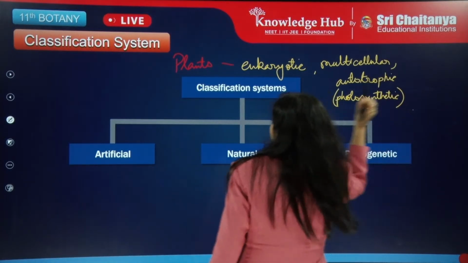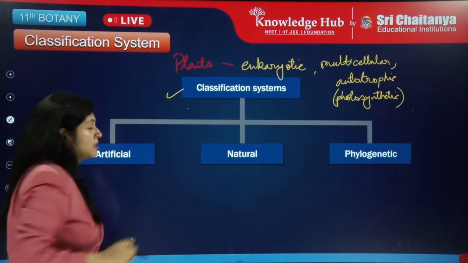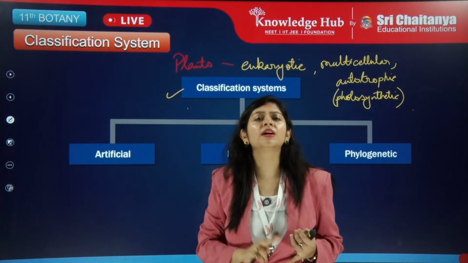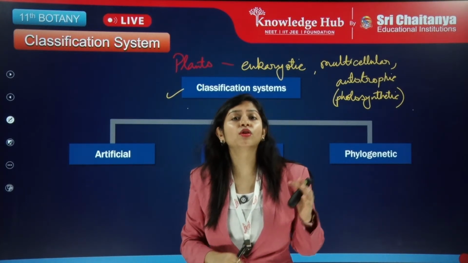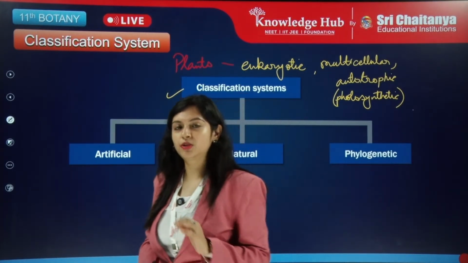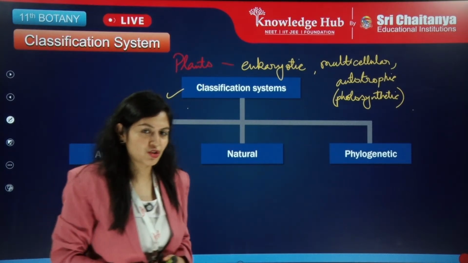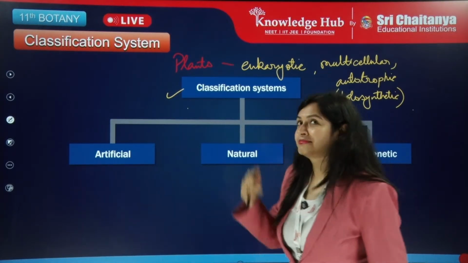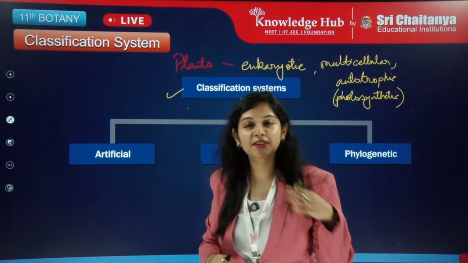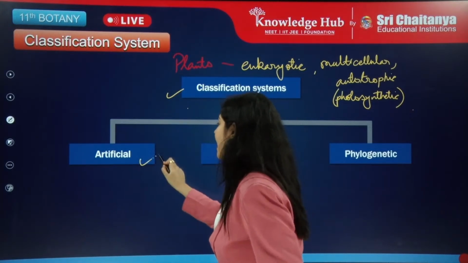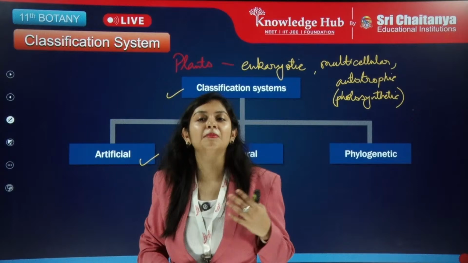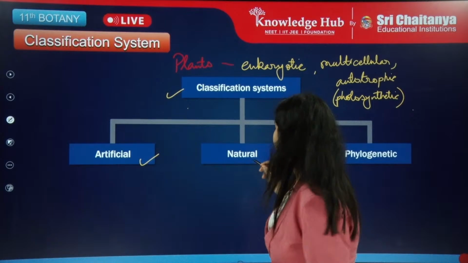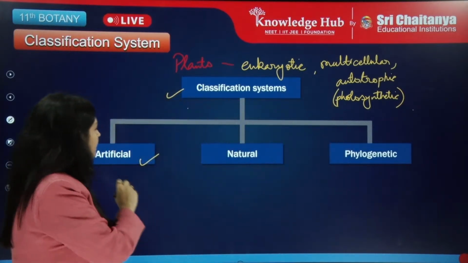Earlier we studied the 2 kingdom system and the 3 kingdom system, and finally we settled on the 5 kingdom system of classification, which was given by Robert Harding Whittaker, R.H. Whittaker. Then the artificial system was given by Linnaeus.